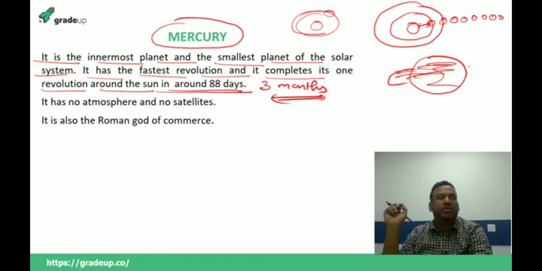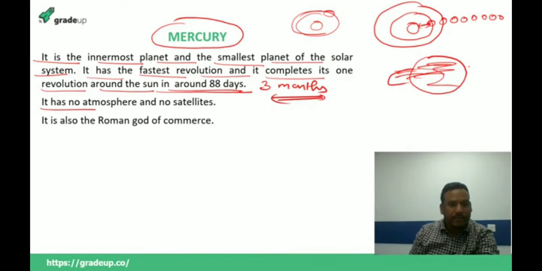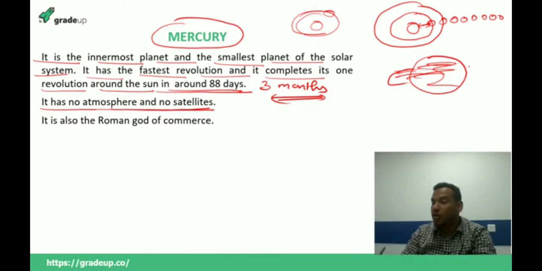Now let me tell you one very important thing: it has no atmosphere and it has no satellites. Always remember that it has no atmosphere. It is asked in the examination which planet does not have an atmosphere. So Mercury does not have an atmosphere. And since it does not have an atmosphere, it does not have a cover of gases around itself.